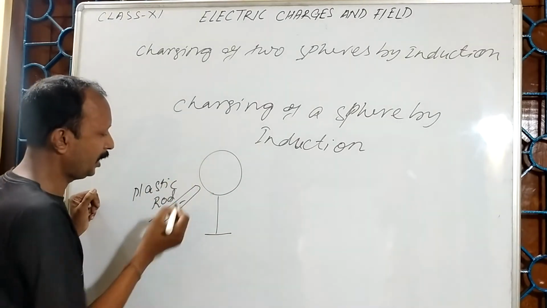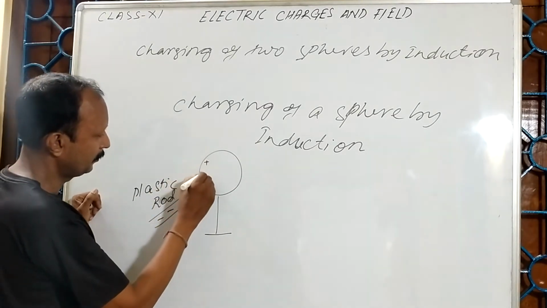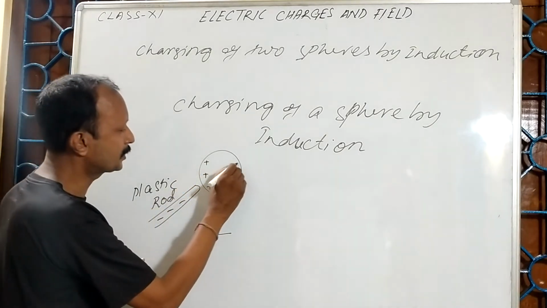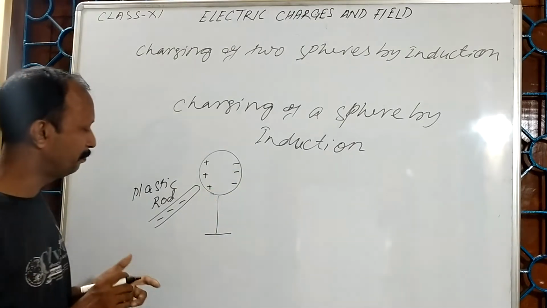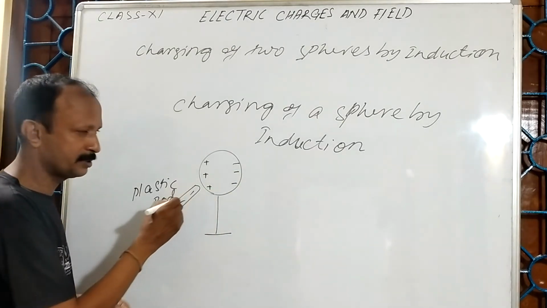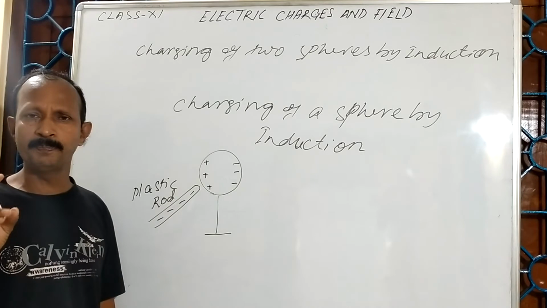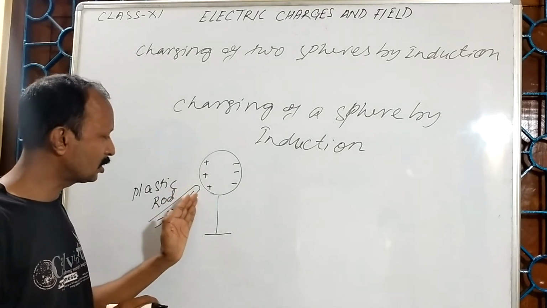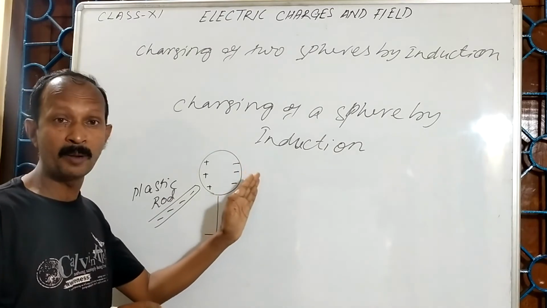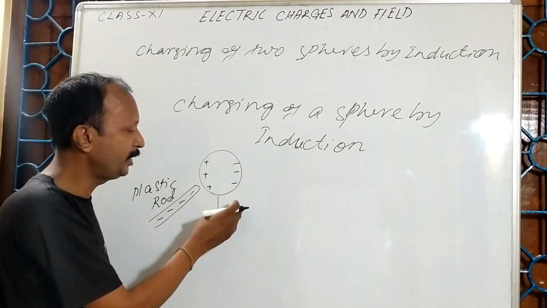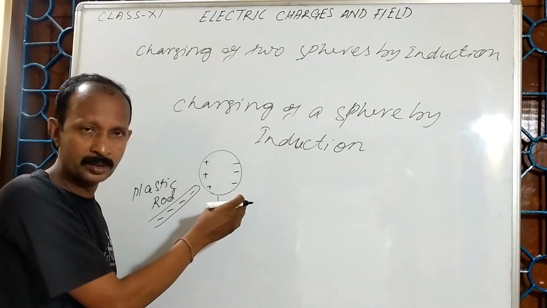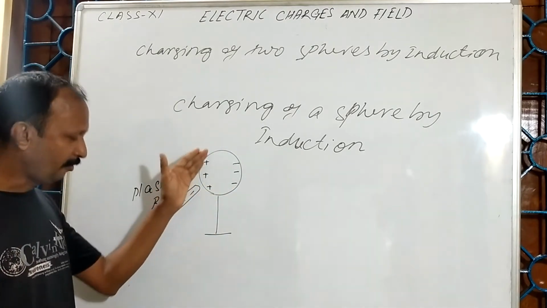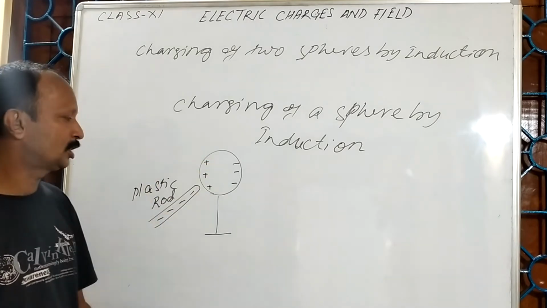You will find that this side will become positive, this side will become negative, because this is already a negatively charged body. There will be a repulsion between the negatively charged particles. As a result, electrons will move away from it. So this end will have an excess of electrons, so it is negative. This end will have a deficit of electrons, which is positive.